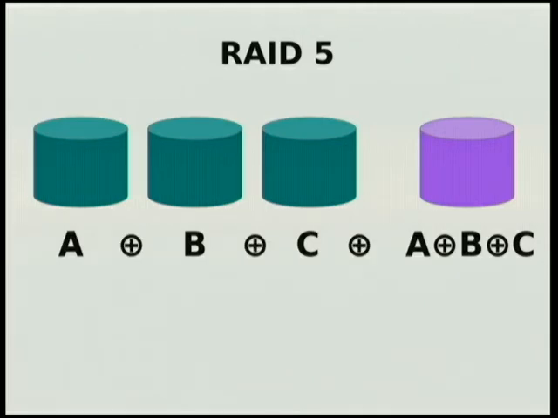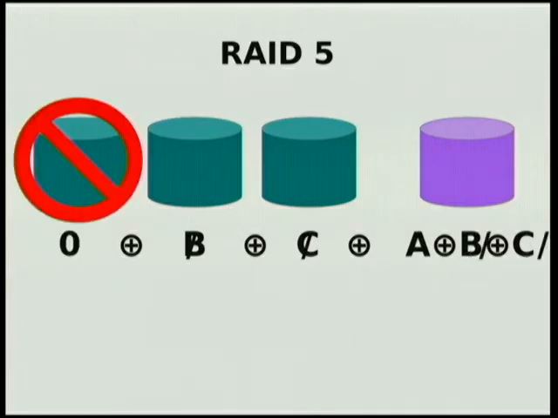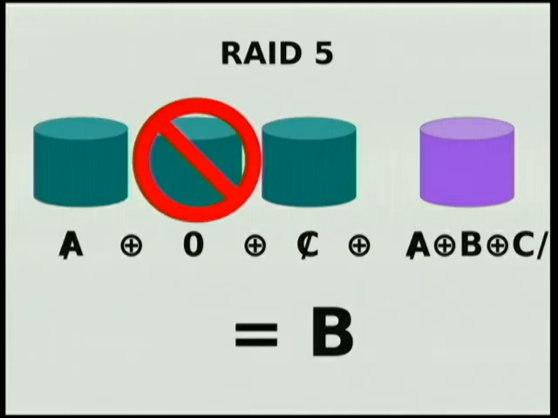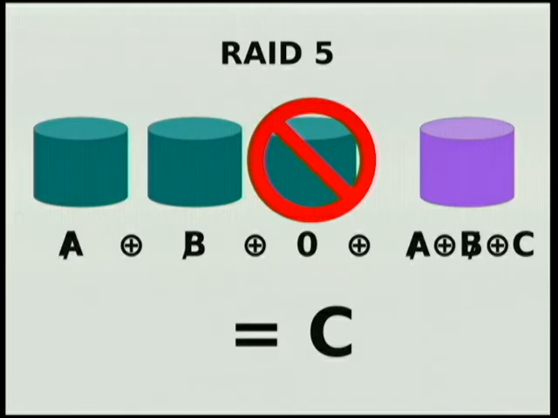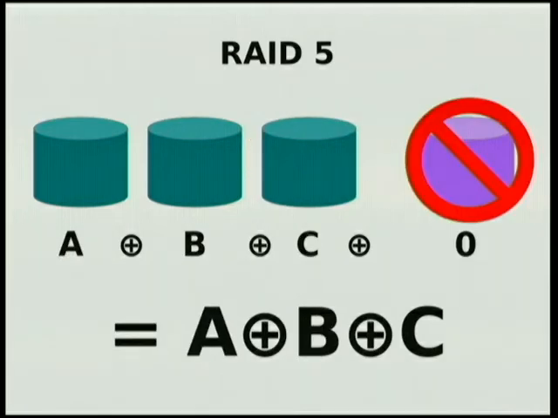Well, the whole algorithm balances out. Everything settles down to 0, which means that if I take a gun out and shoot A in the head, now we're not contributing the A anymore, so it's not reducing the 1 out, so we get A out. And the same happens for B, and the same happens for C. And if you lose the redundancy drive, of course, you're not losing any of your data. You just lost your redundancy, and you can rebuild.